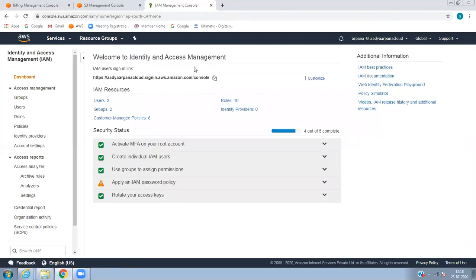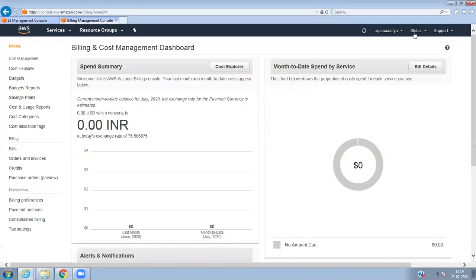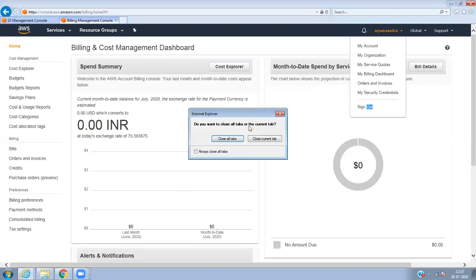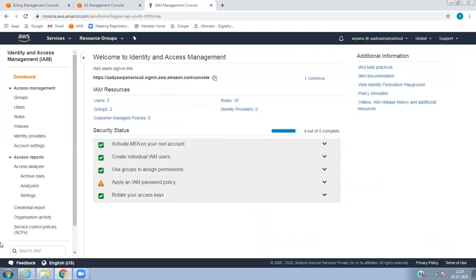So go to the dashboard. The user is created, and you can customize your sign in. I have customized it with this name. You have to share this with the user. I will sign out here and go to a new browser.